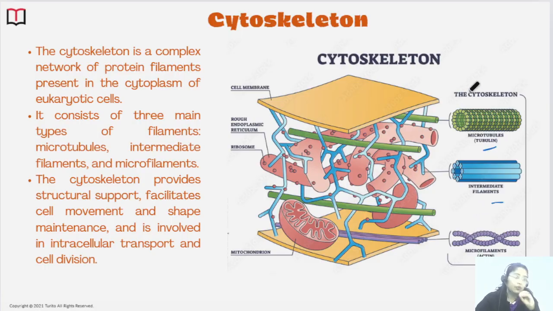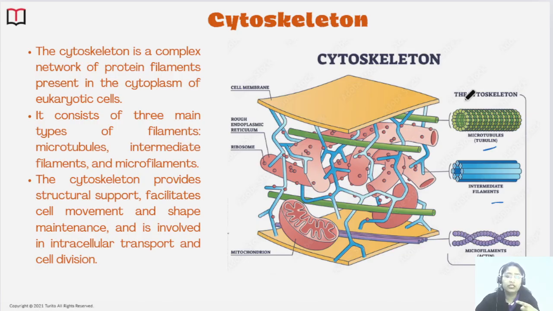Now, what is the meaning of the skeleton? What is the purpose of a skeleton? Skeleton is providing a structure to our body, right? So here, the cytoskeleton also helps to maintain the shape of the cell. What are the things which are maintaining the shape? First, we just discussed that the cell wall in the plant is maintaining the shape of the cell. Then the endoplasmic reticulum is also providing mechanical support to the cell because its structure is also very tubular, connecting the nuclear membrane to the plasma membrane.